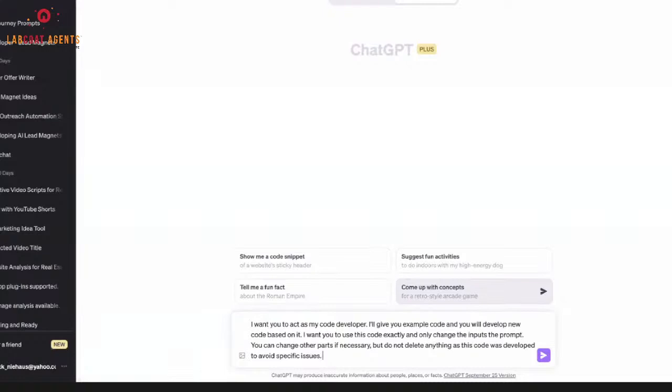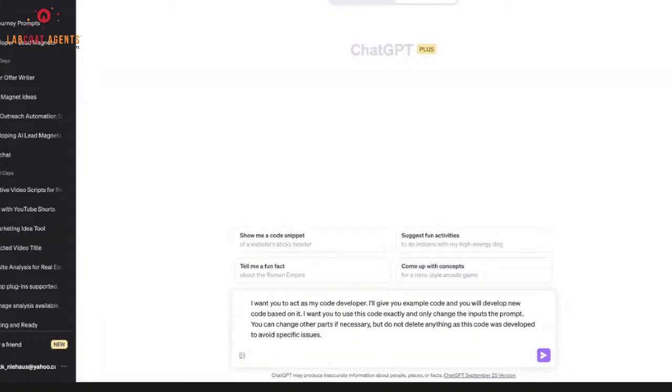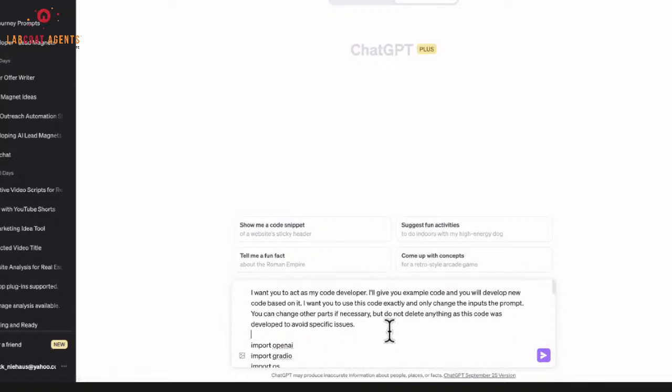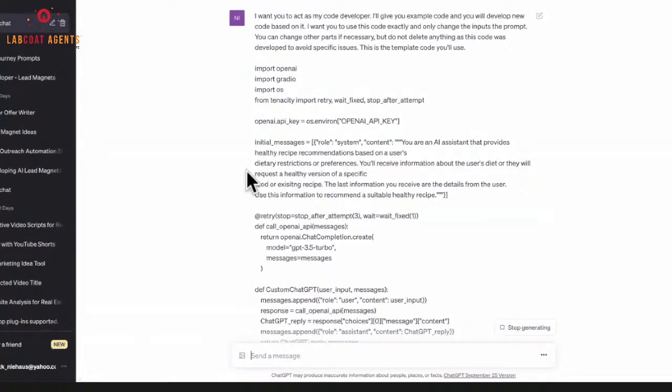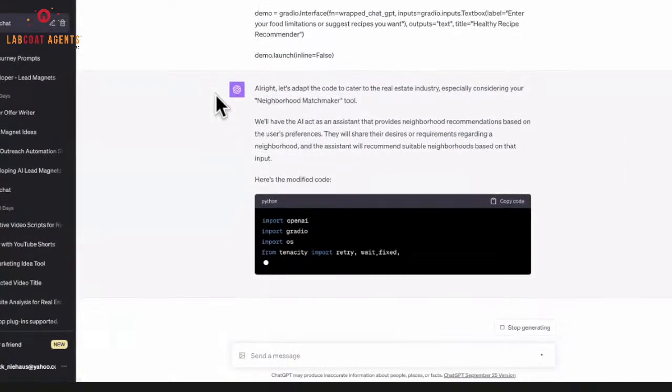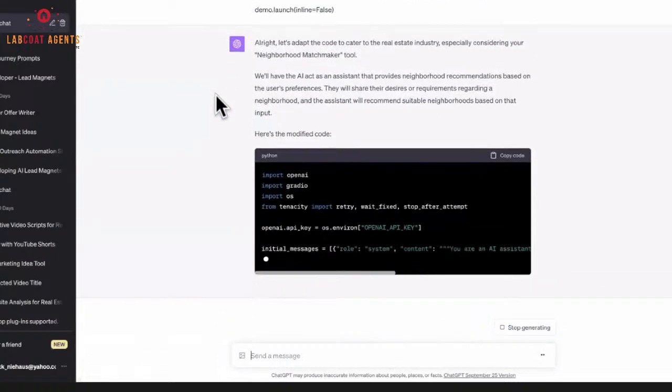It's absolutely mind-blowing. So we start with that prompt, and then I'm going to hit shift and return a couple times to move down a little bit. I'm going to paste in the code. In fact, I might want to say, this is the template code you'll use. Okay, so I hit enter. There we go. There's always chances of errors, and hopefully we don't run into any as we go. Now it's going to say, okay, great, I've got this tool and I'm going to make something new from it.